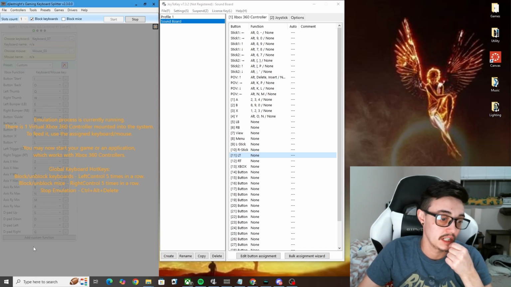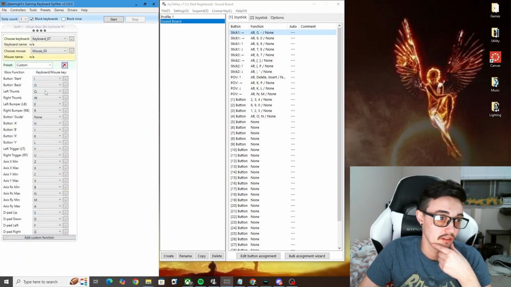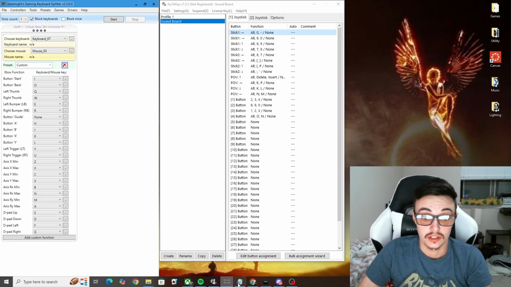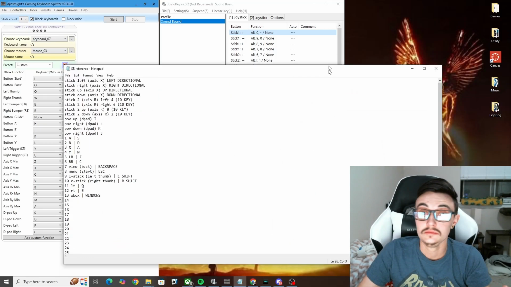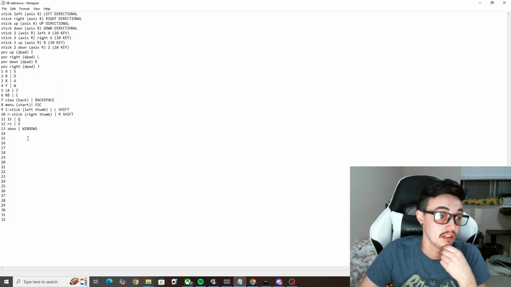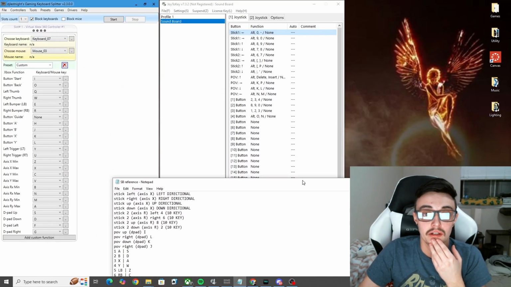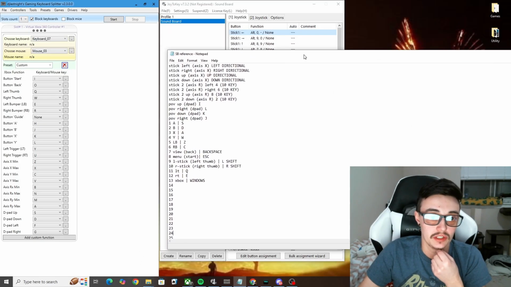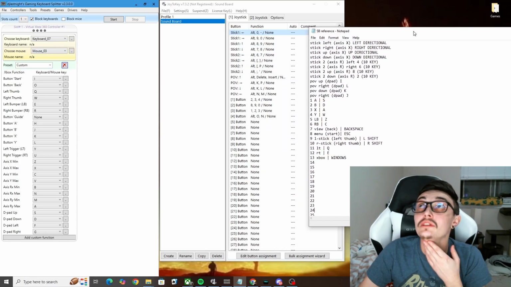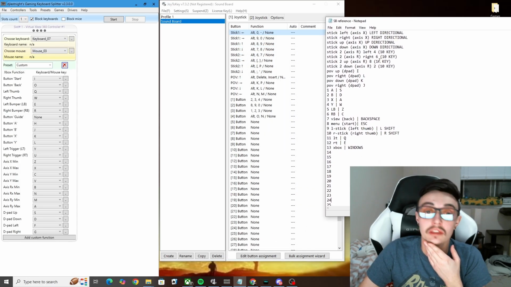I did these kind of in a specific order. I know they're in a weird order over here. You can see the way I set them up, and yours might be different. This is my cheat sheet. I can't seem to get other buttons to work, even though they exist in the program. So this is what I have come up with. Here, I'll show you. Let me get this in a place where you can see everything.